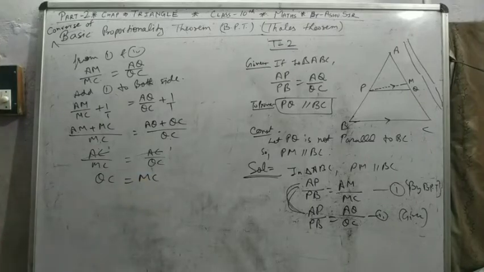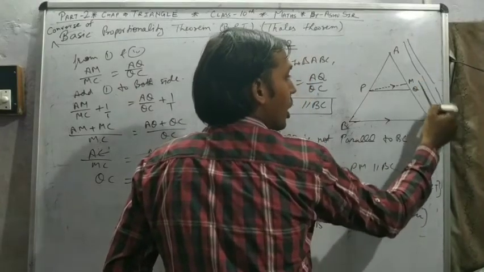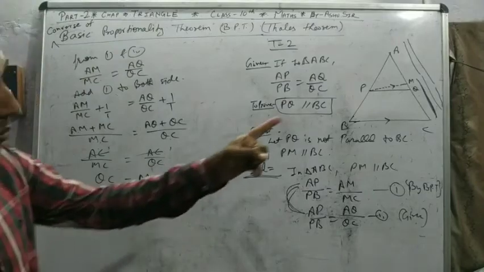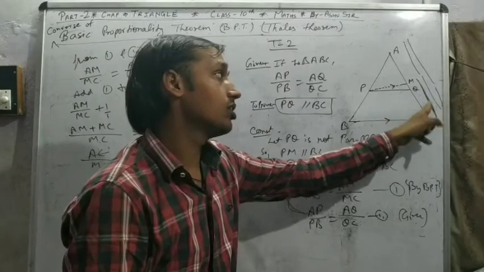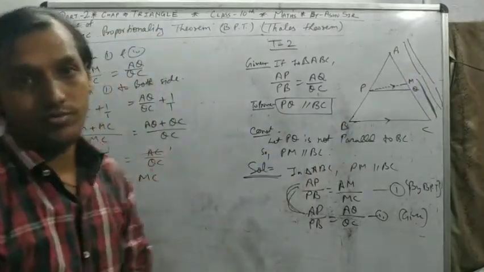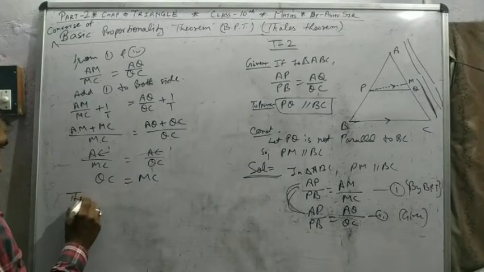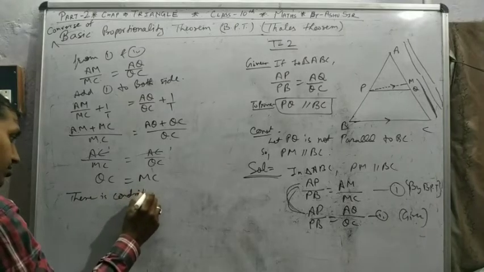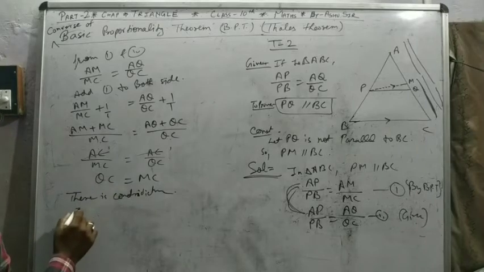If you see the figure, CQ and CM both are equal. So how is it possible, from the same starting point, two lines equal? How is it possible these two are different points? Means there is a contradiction, because QC is equal to MC.